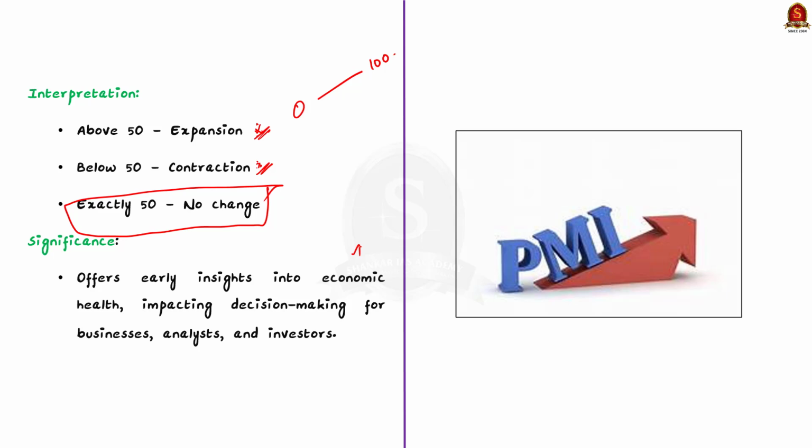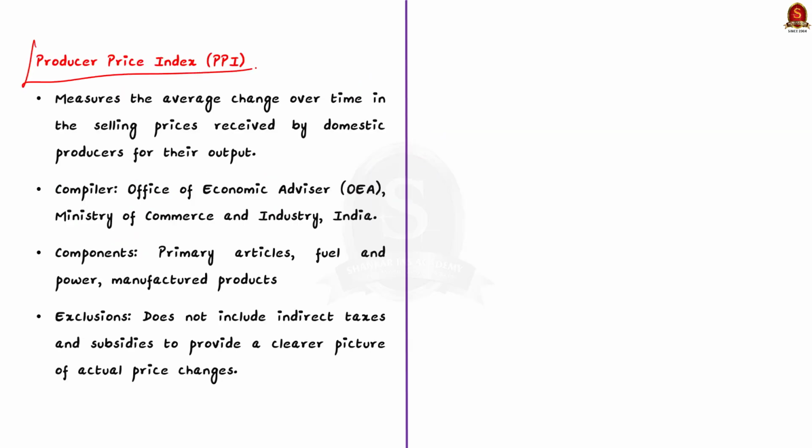Moreover, the PMI is typically released at the beginning of each month, making it one of the earliest indicators of economic performance for the previous month. Overall, PMI is crucial for the decision makers, analysts, and investors, as it provides timely insights into the economic condition of the manufacturing and service sector. This is all about the PMI. Now, let us understand about second index, PPI or Producer Price Index.